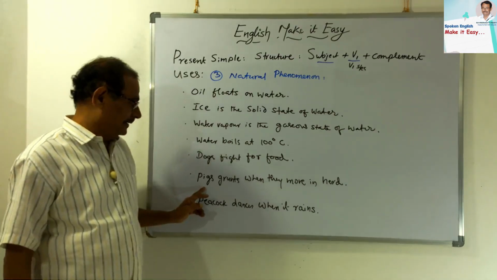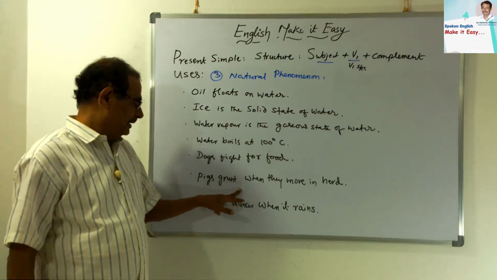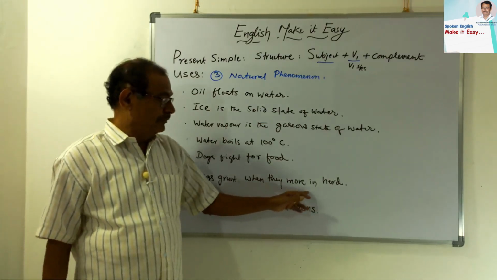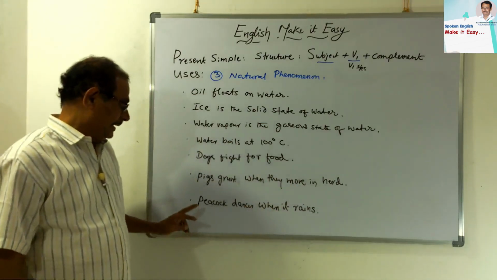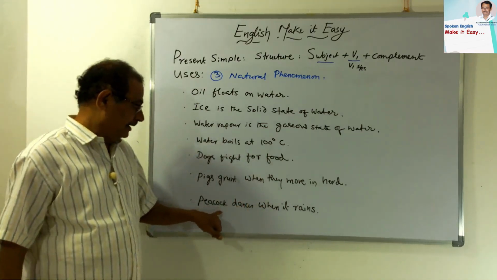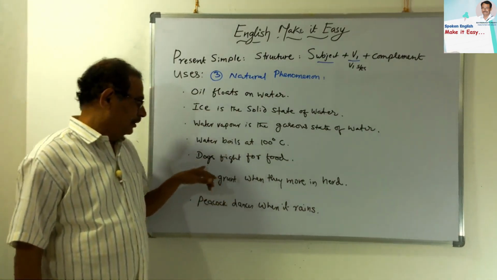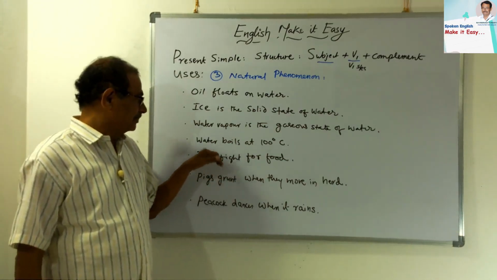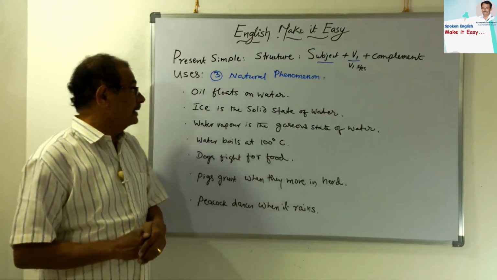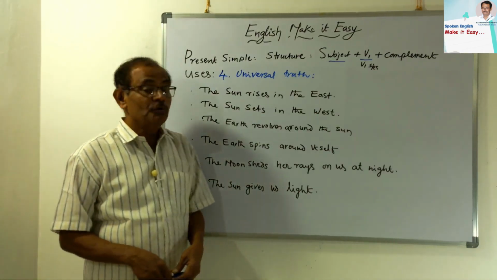Next, pigs. Pigs grunt when they move in herd. Peacock dances when it rains. So peacock is singular, dances. Pigs is plural, grunt. Dogs plural, fight. So these are natural phenomena. So yes friends, the fourth use is a universal truth.